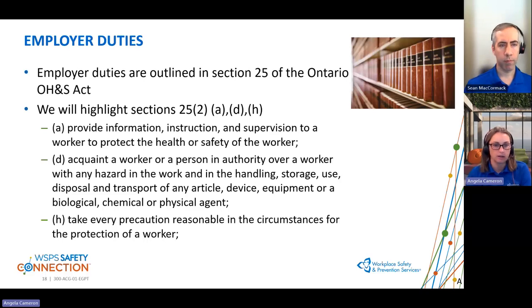Then the last one is taking every reasonable precaution in the circumstances for the protection of the worker. So, have we really taken the time to prepare the workplace for this new type of work that we're bringing in? Have we evaluated the tasks that we're going to be asking the workers to do? Do we understand all the hazards? Do we have the right policies, the procedures, the equipment? Do we have the right training in place? Are we taking the time to make sure that we're keeping all of our employees safe and will be able to do the work safely?